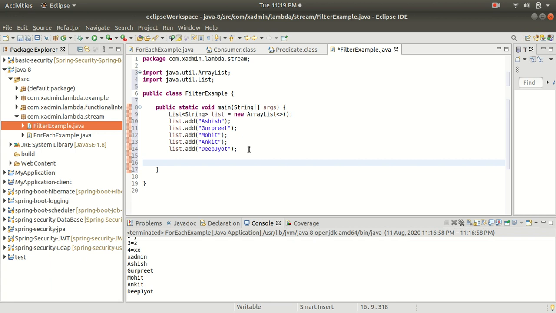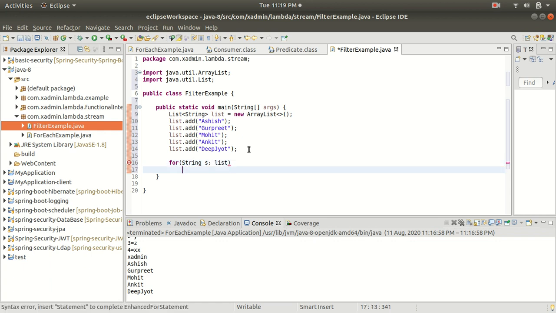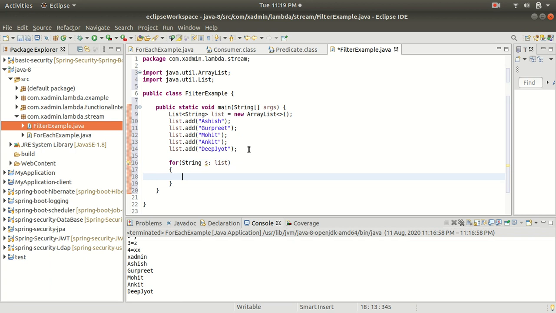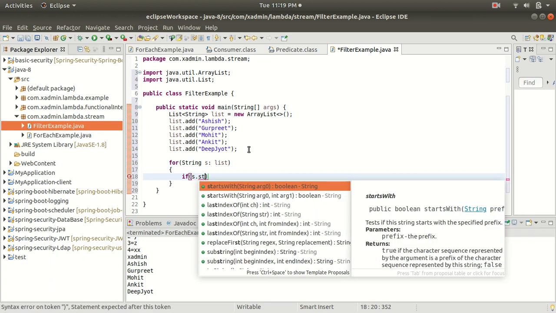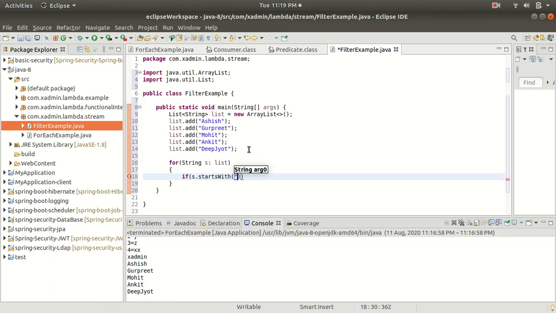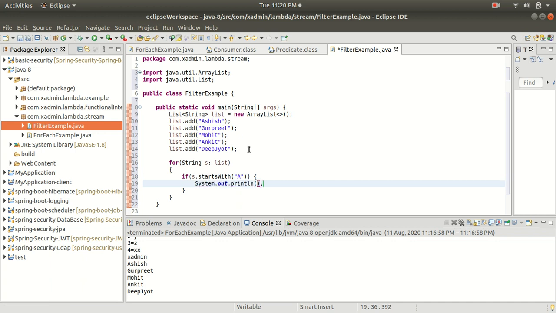If we use the traditional way, then we will simply use the for each method, and here I will take the list one by one. Then I will put a condition: if s dot, and then call a method, let's say startsWith, and here I will put the letter A. If this starts with A, then I am going to put the SOP part, and here I will print s.